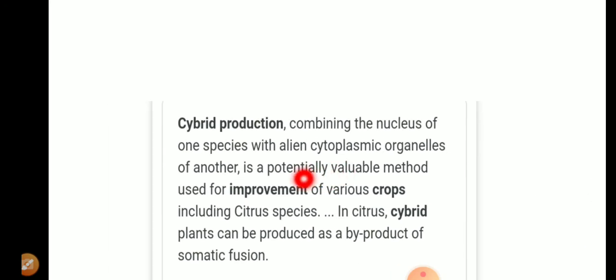So basically this protoplast fusion, somatic hybridization or cybridization is aimed at the improvement of various crop plants including citrus species, brinjal species, Nicotiana species, Petunia species, Brassica species. So all the plants which I told are good examples of cybrid production or somatic hybridization.